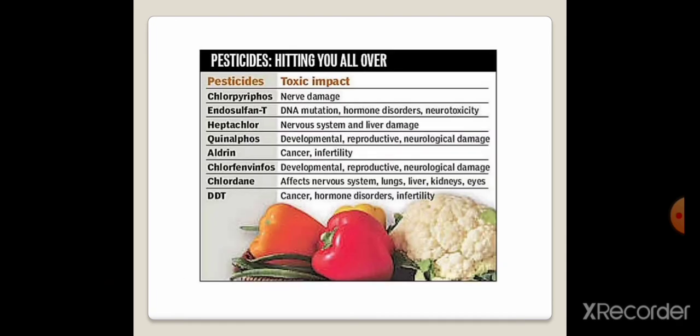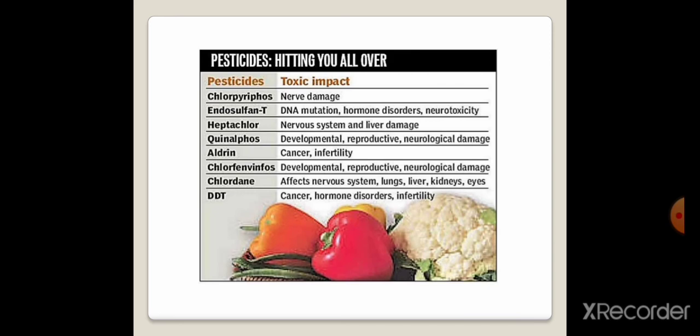These pesticides have a very toxic effect on the human body. We will see different examples, like chlorpyrifos, which damages the nervous system, and endosulfan, which has an effect on DNA mutation. What is mutation? Mutation is nothing but whenever there is a change in genetic material, that can be DNA or RNA, that is called a mutation. And hormone disorders, neurotoxicity.